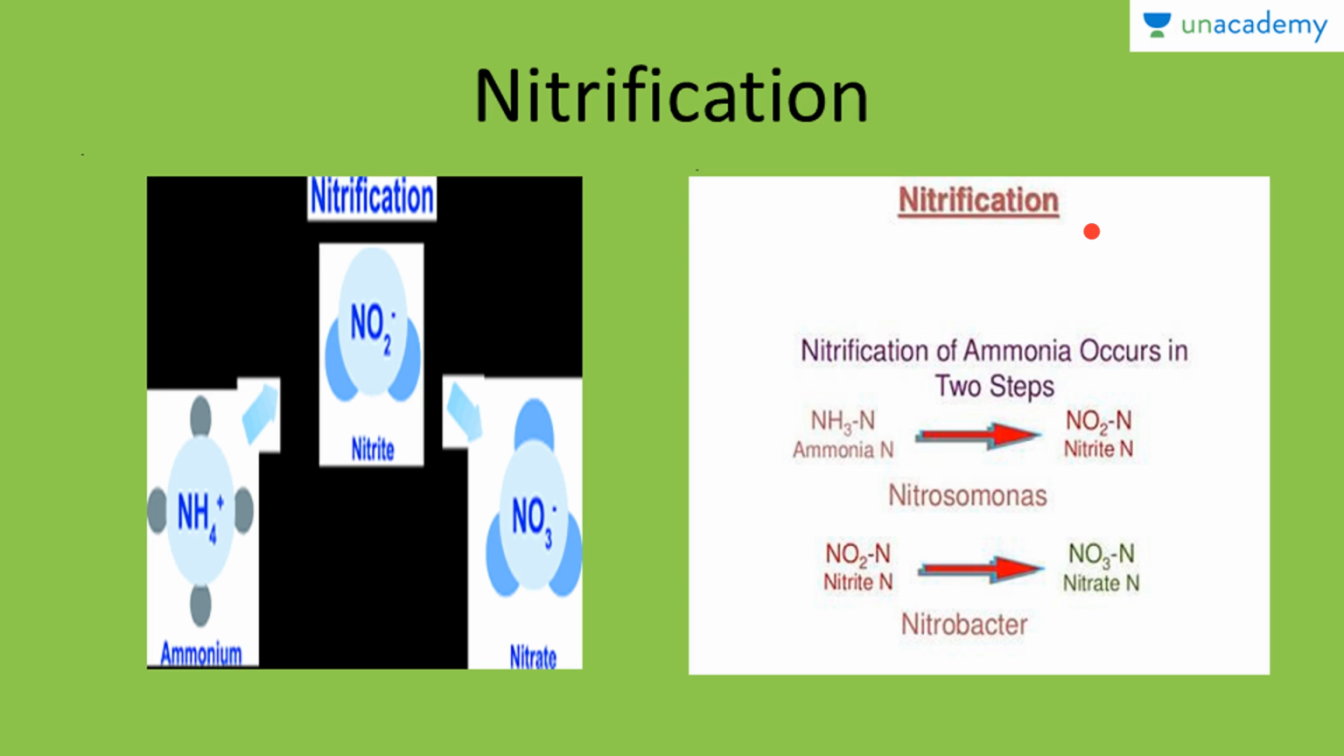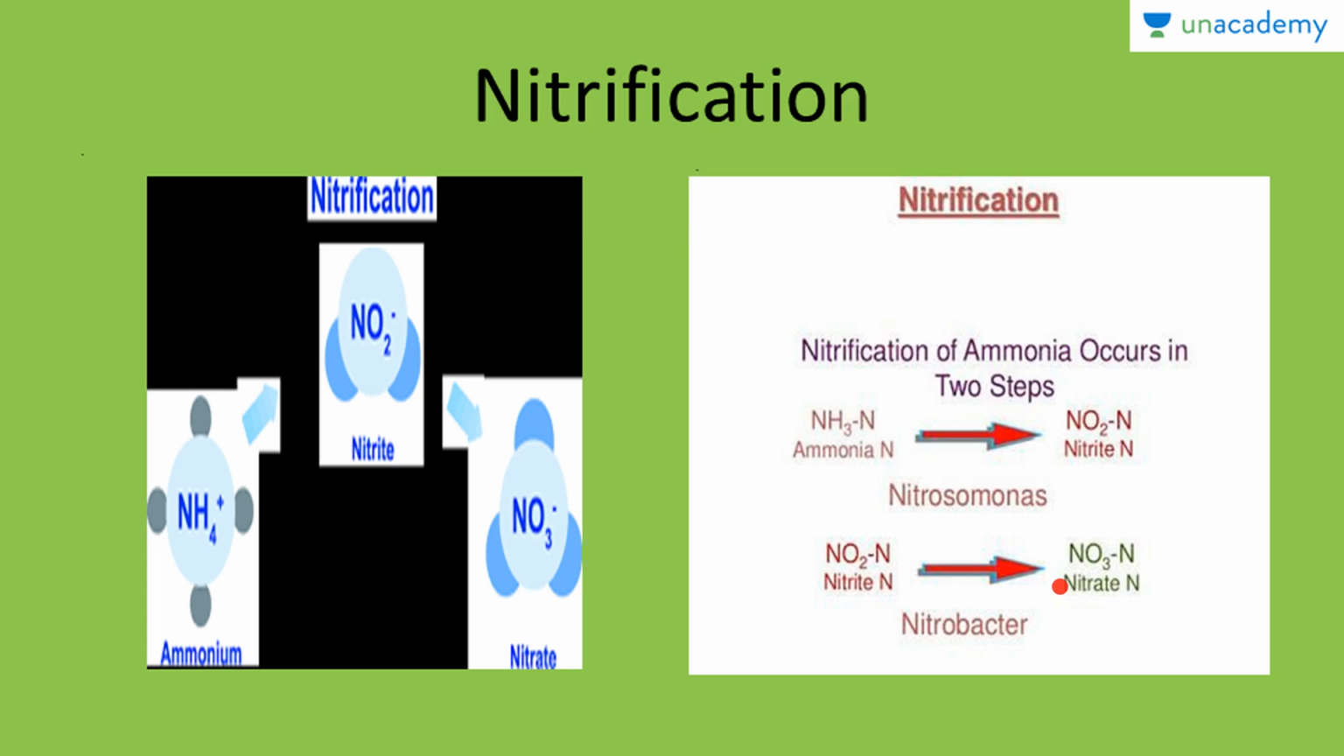The nitrification process of ammonia occurs in two steps. In the first step, the ammonia converts into nitrite, and this process is carried out by the bacteria Nitrosomonas. So in the presence of the bacteria Nitrosomonas, the ammonia is converted into nitrite. These nitrites then convert into nitrate ions, in the presence of another bacteria, Nitrobacter.